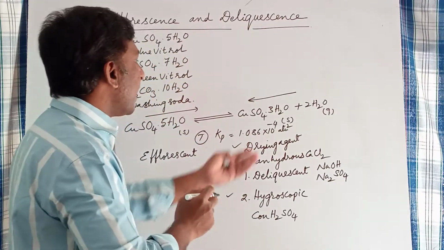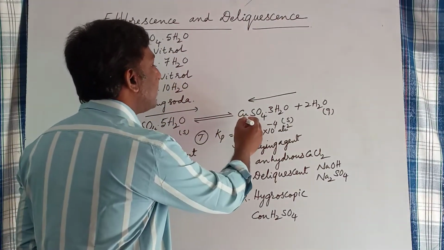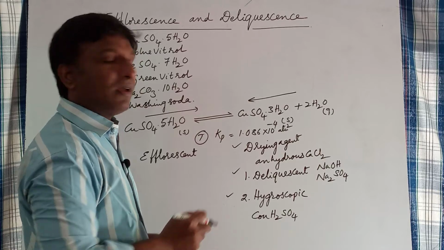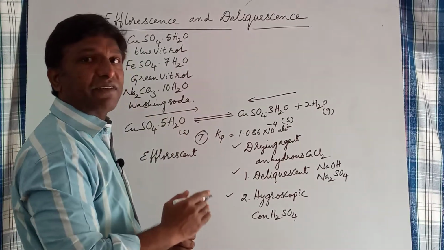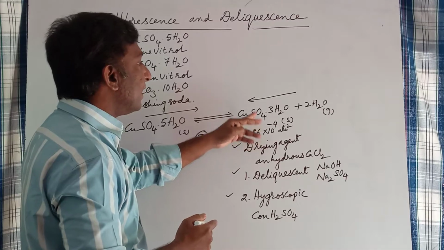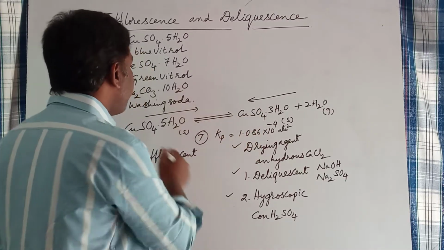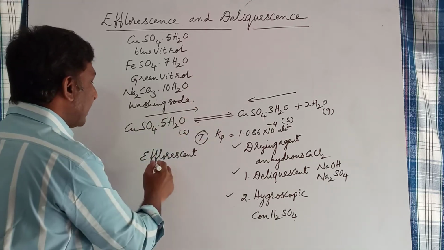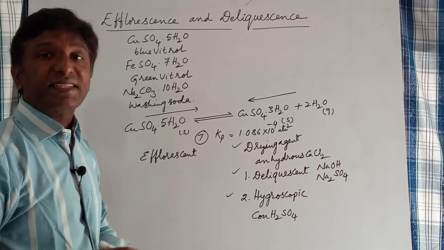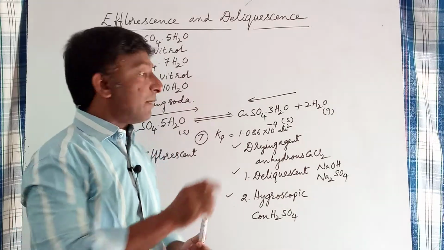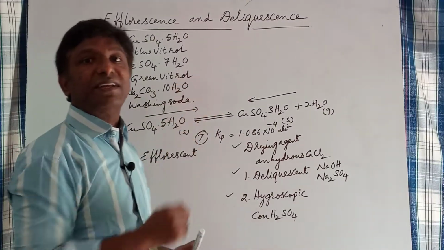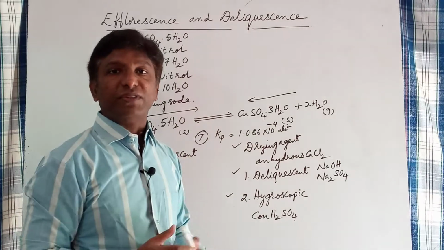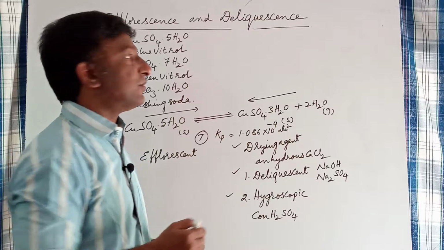So here in the backward reaction, copper sulfate trihydrate absorbs water molecules and is converted to copper sulfate pentahydrate. Here it acts as a drying agent. In the forward reaction, copper sulfate pentahydrate loses water molecules, so it acts as an efflorescent. Let us see the conditions at which copper sulfate pentahydrate acts as an efflorescent and copper sulfate trihydrate acts as a drying agent. Before going to this, we must know about Le Chatelier's principle.